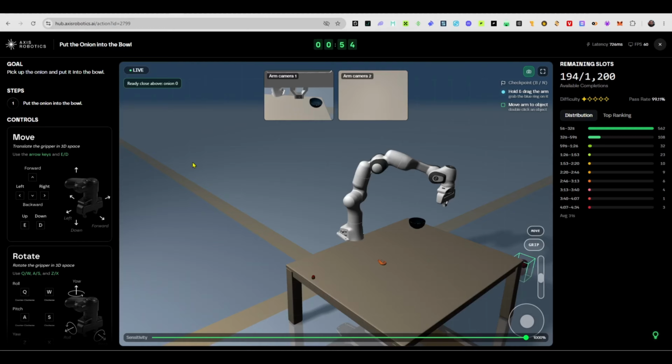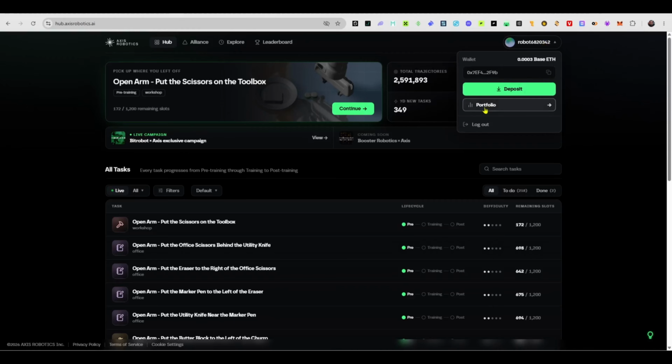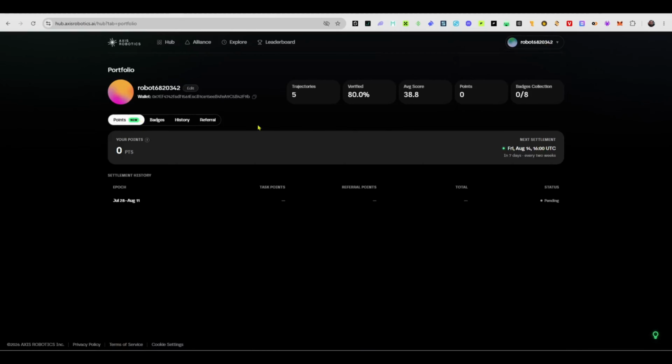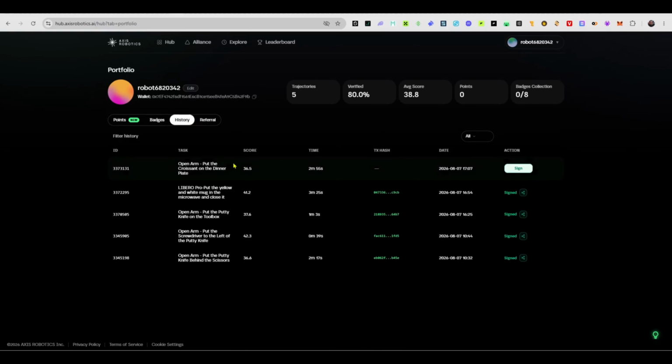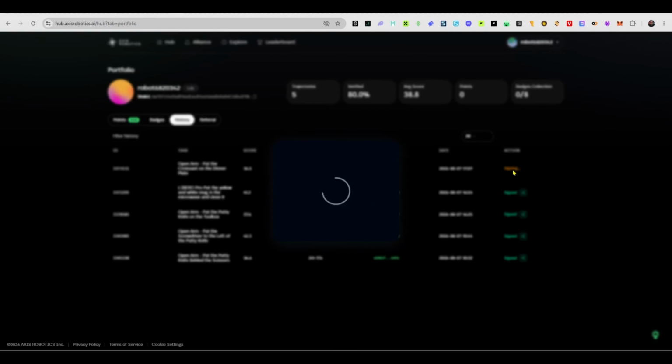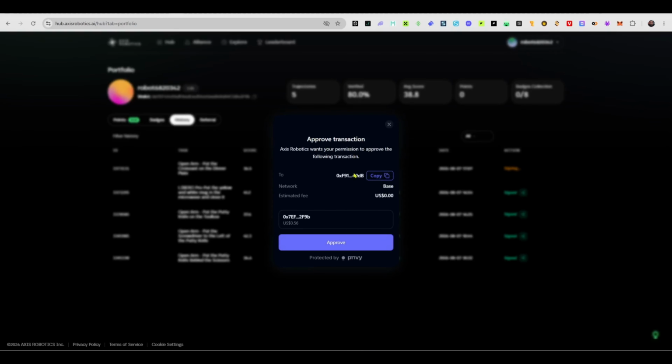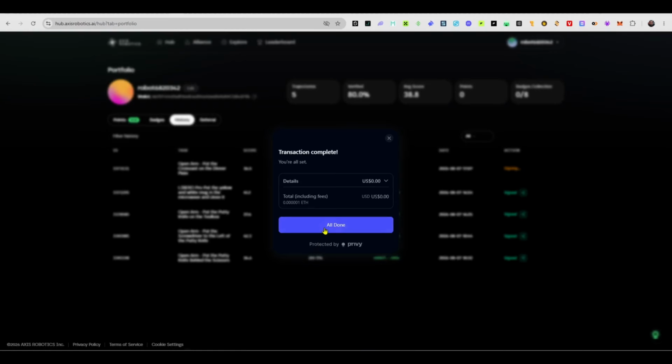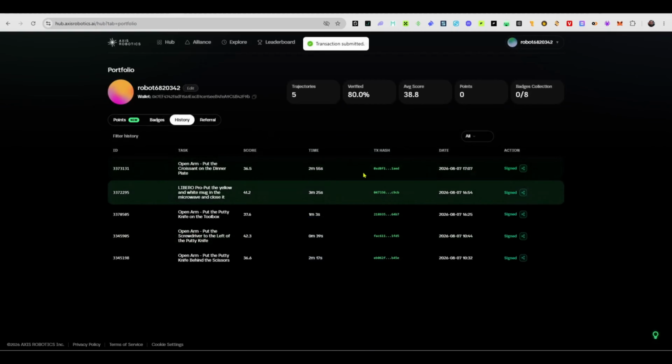So the last thing before we go is I want to show you guys how to sign the transactions before we end the video, because I don't want this video to go too long. So when you successfully complete a task, all you have to do is come here, click on the sign button, and it is going to read against your internal wallet. As you can see, I have 0.5 USD worth of ETH, and then just click on approve. It will run that checker and accept the transaction. As you can see, the cost is even 0.501. That's very, very cheap. So we're done with this.